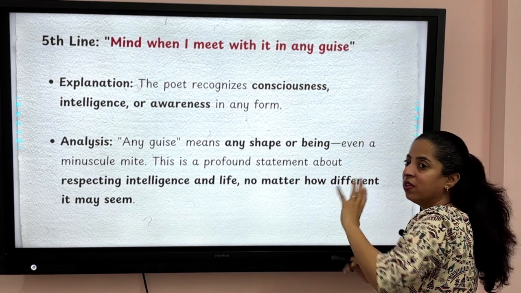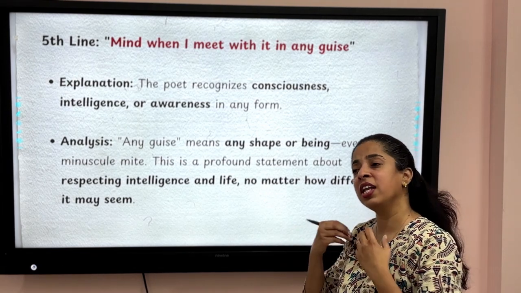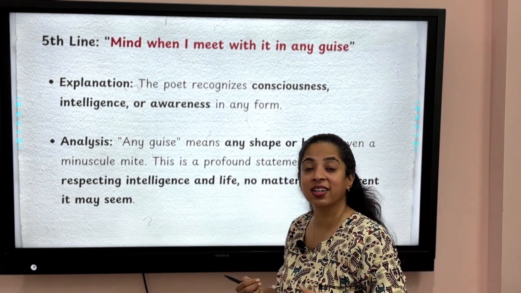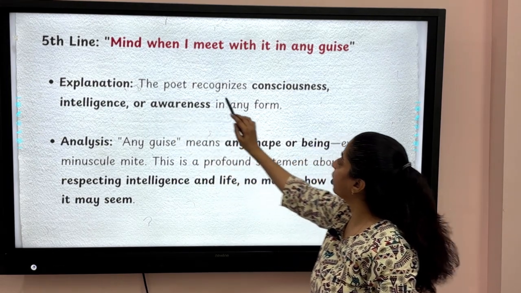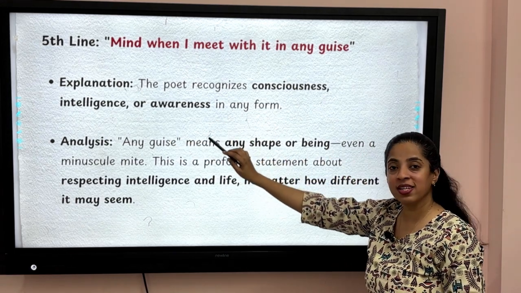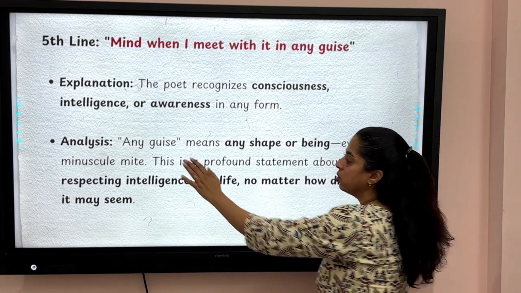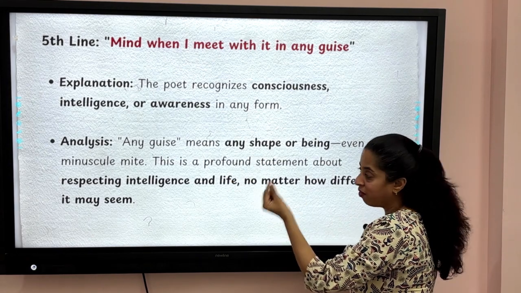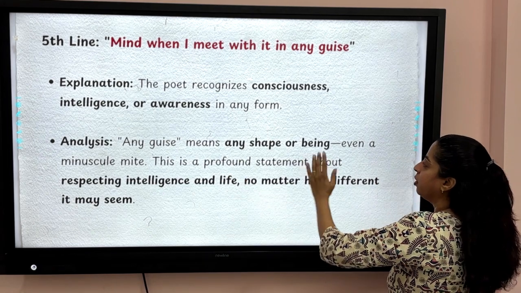In any guise, matlab even if it is in disguise, even if it is in any shape or any form, I can recognize brains, I can recognize intelligence, because I myself am intelligent. So the poet recognizes consciousness, intelligence or awareness in any form, any guise, and even if it is in disguise. So any guise means any shape or being, even a minuscule one, even a minuscule mite, even if it is a very, very small mite, it means any.